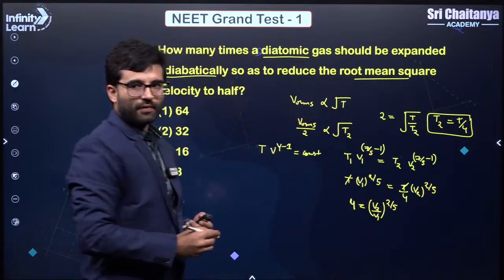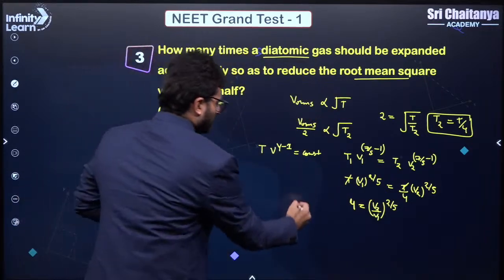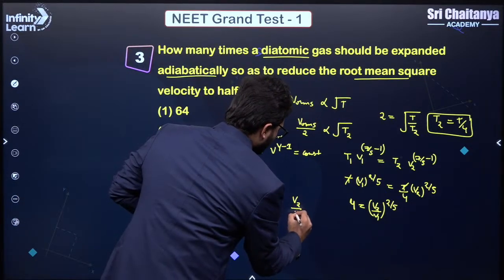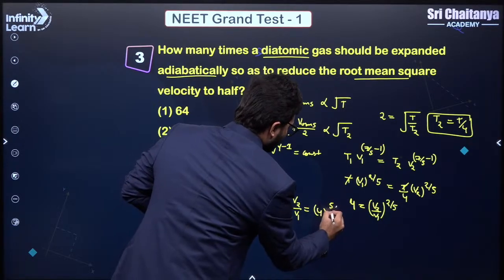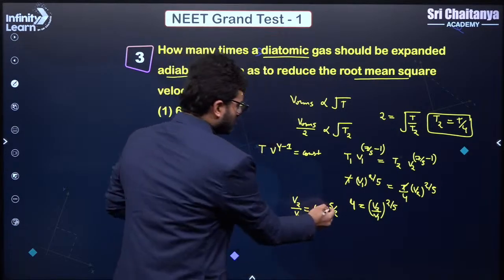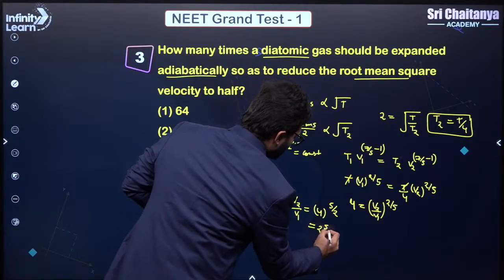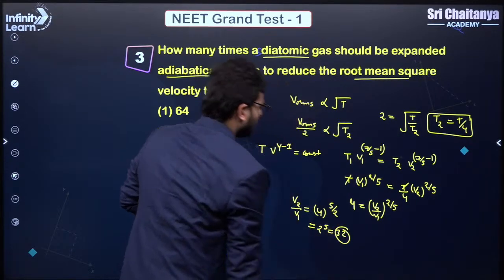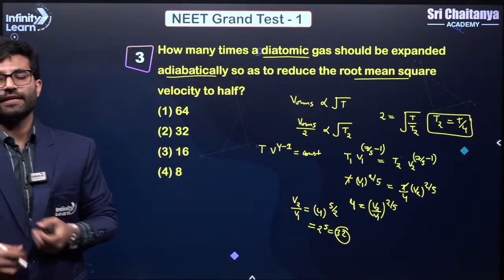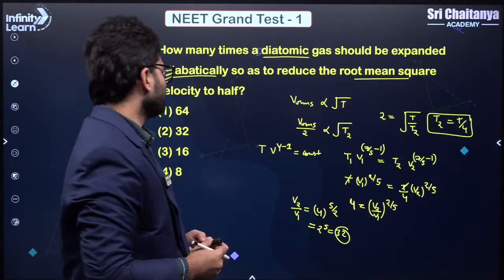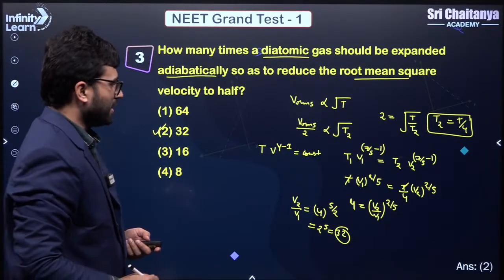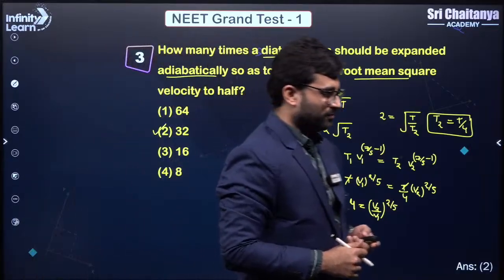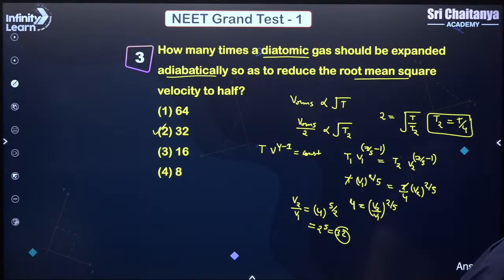Understood? So V2 by V1 would be equal to 4 to the power of 5 by 2. This is nothing but 2 to the power 5, which is 32. So basically you have to expand it 32 times. Understood? So your answer is 32, correct? Next.